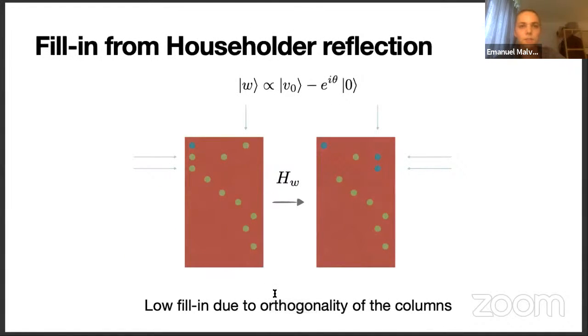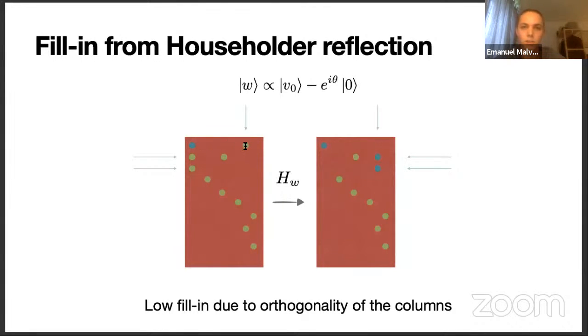So let's first look at the fill-in that we get from the Householder reflection. If we perform one Householder reflection to reduce the first column of some isometry, meaning that we are eliminating these two entries, one can show that all of the fill-in can only occur in the columns that have a non-zero element in this first row.